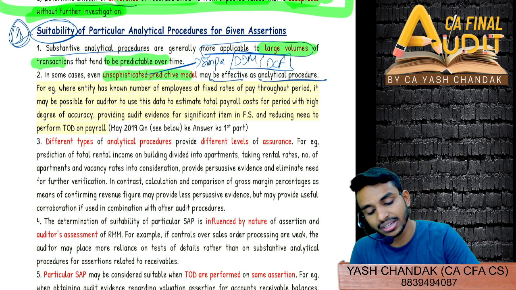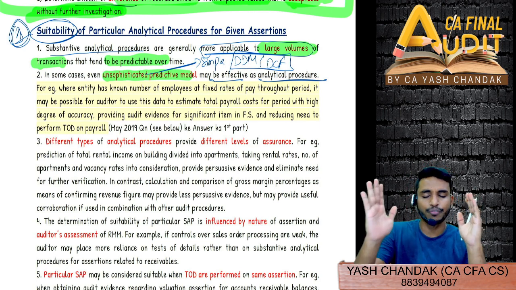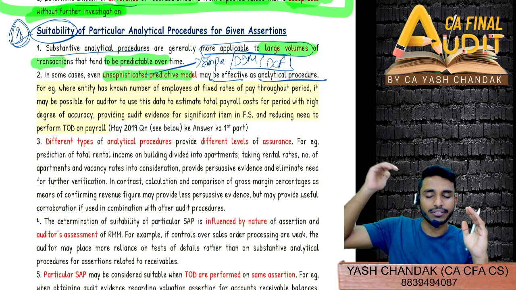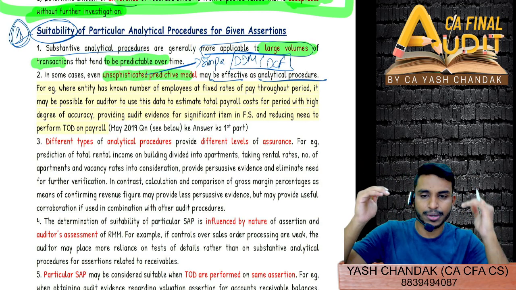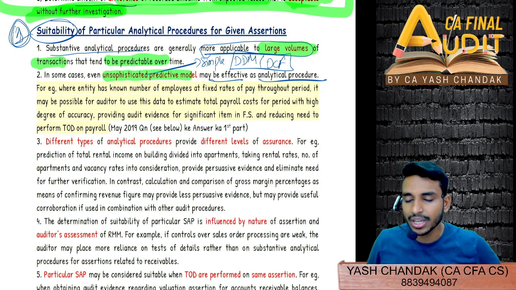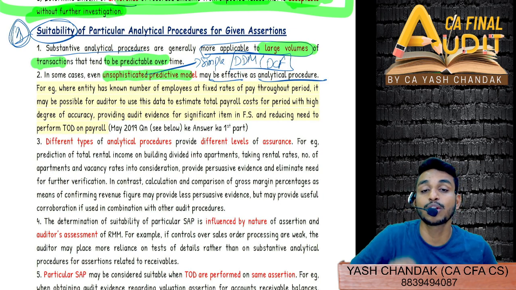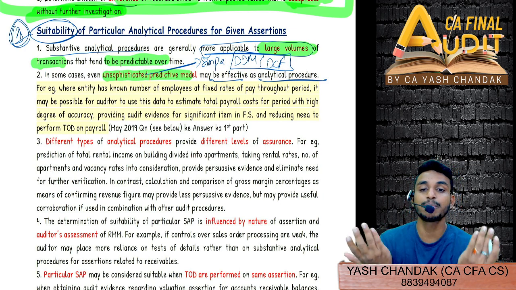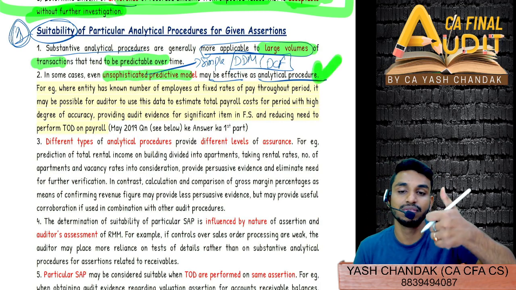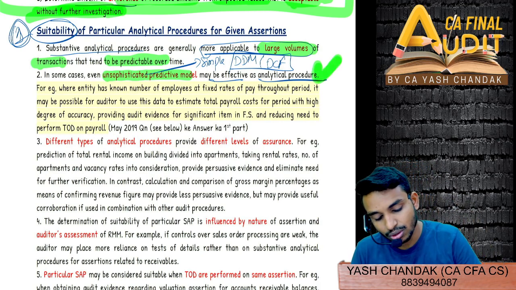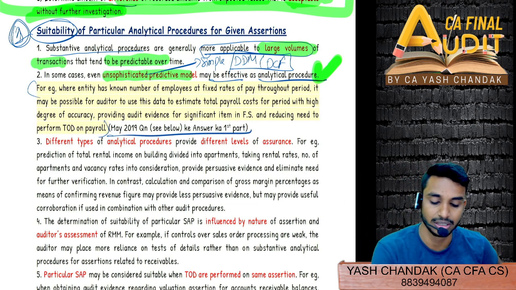Example they are giving is a very simple figure, that you can just relate employee expense with number of employees. If number of employees is increased by 20%, your employee expense should also increase by roughly a 15 to 25% range. Yes or no? So if the number of employees is increasing by 20%, the total employee expense can also be predicted. Now this is a very basic, unsophisticated, easy model, but can be a very effective analytical procedure. So that is what they're saying, and this example they've also asked in the form of a question in May 2019.